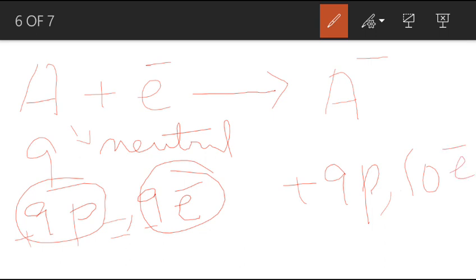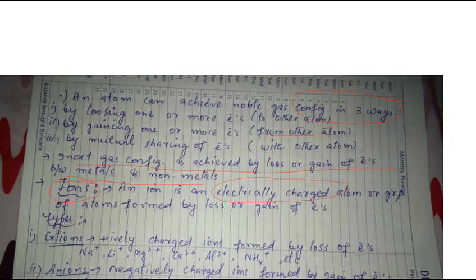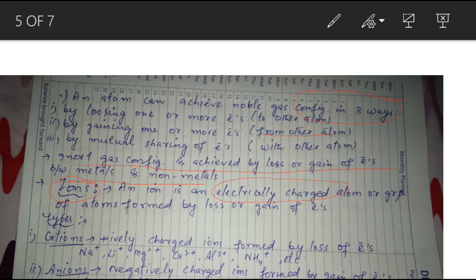Electrons contain negative charge, protons contain positive charge, so plus 9 minus 10 becomes minus 1. So the number of electrons gained is directly proportional to the number of negative charges developed on this atom. So these are the examples which show how positive and negative charge comes on a neutral atom.